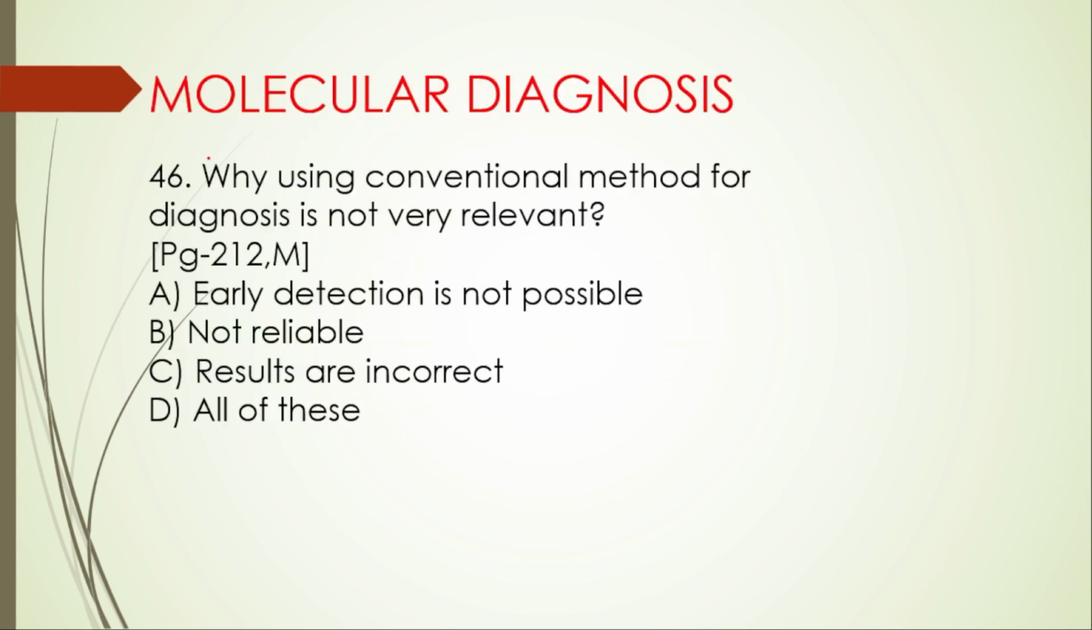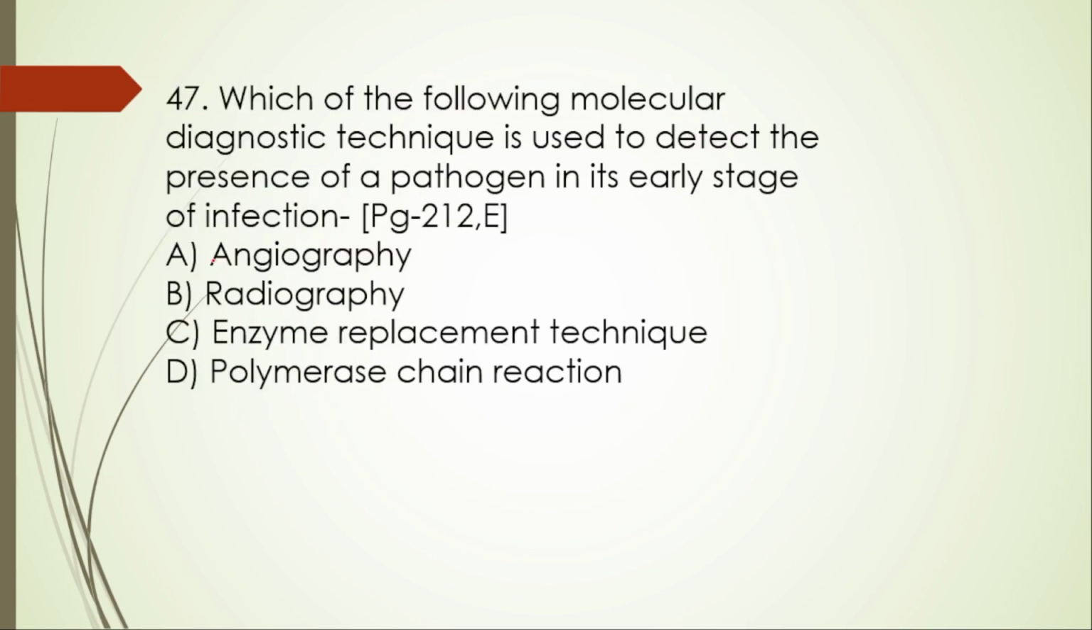Next, molecular diagnosis. 46th question. Why is using conventional method for diagnosis not very relevant? Early detection is not possible, not reliable, results are incorrect, all of this. So here the right option is option A. Early detection is not possible by conventional methods.